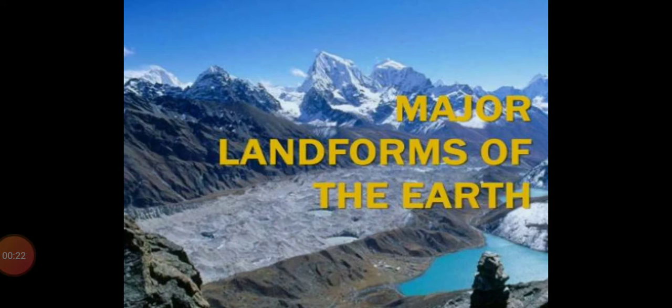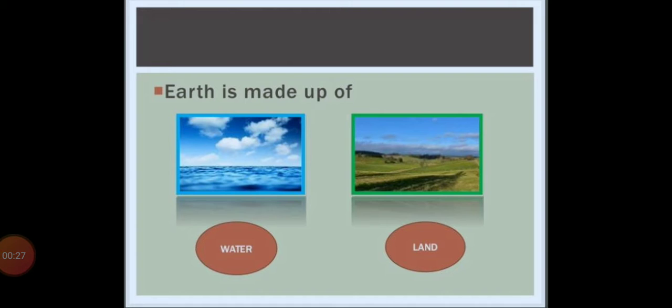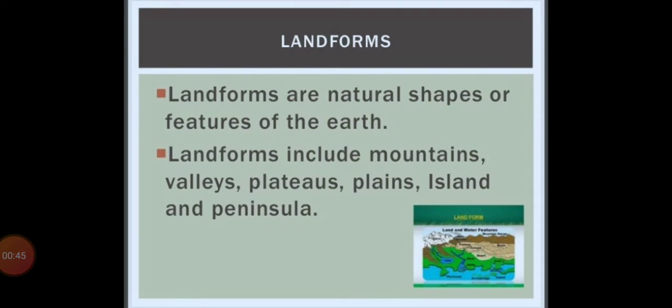So the name of our lesson is Major Landforms of the Earth. Today we are going to learn the different types of landforms which are on the earth. Our earth is made up of two things, that is water and land. This we know very well. The land and the water bodies are the two major parts of the earth. Among that, today we are going to learn about the landforms only. Water bodies we will continue in the next videos.